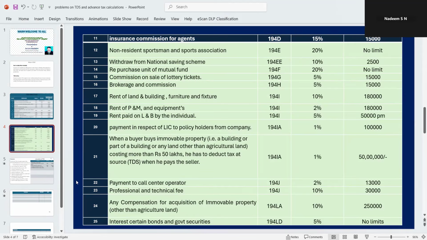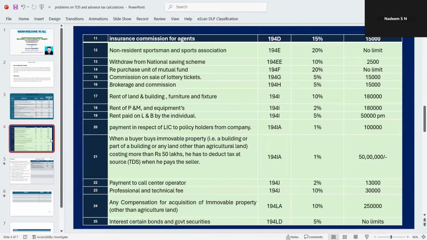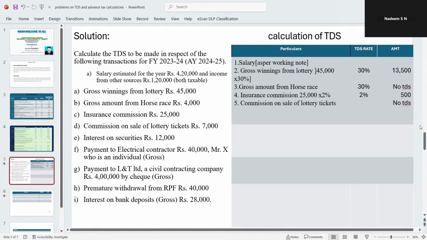Beyond it is taxed at the rate of 5%. How much is the commission on lottery tickets? 7,000. So no TDS, up to 15,000 no TDS. The tax rate would be 5%, but here it has not crossed the specified limit, so leave it.